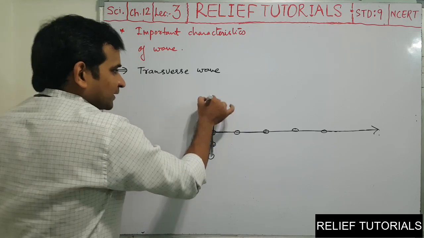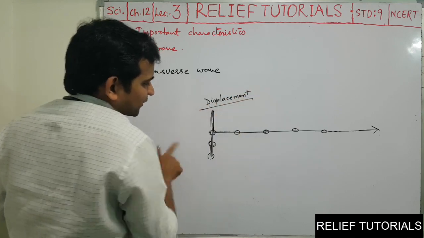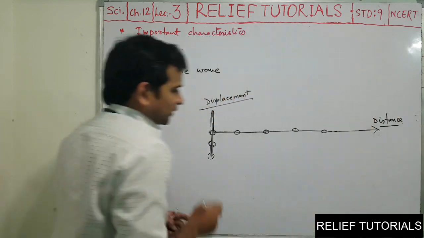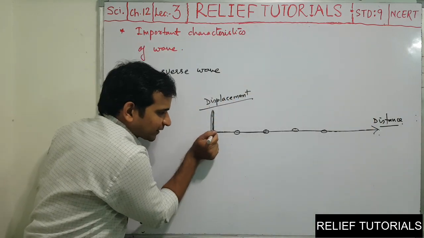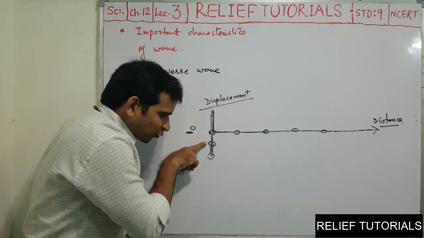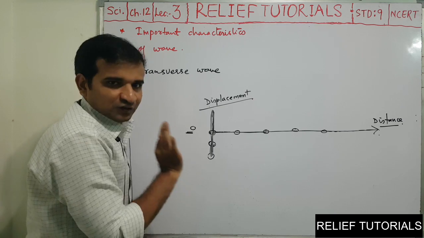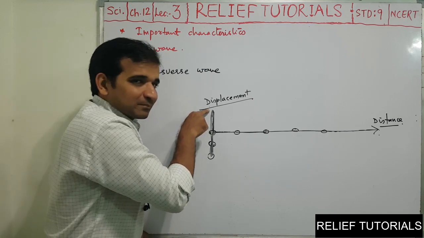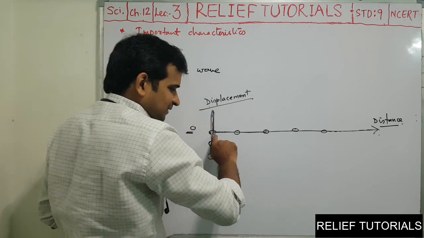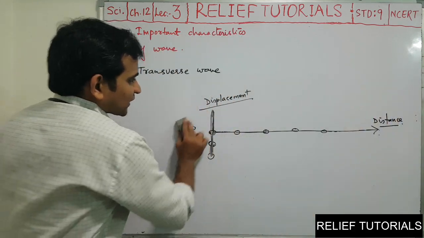So of the particle, we are going to measure the displacement of a particle and distance traveled by wave. Displacement of a particle, when the particle is here, the displacement is 0 because the particle is still not shifted. When it goes downward, displacement is maximum. Again it goes to the mean position, again displacement is 0. When it goes upward, displacement again maximum, 0, maximum, 0, maximum. But distance increases and increases. So let us draw the graph for this.